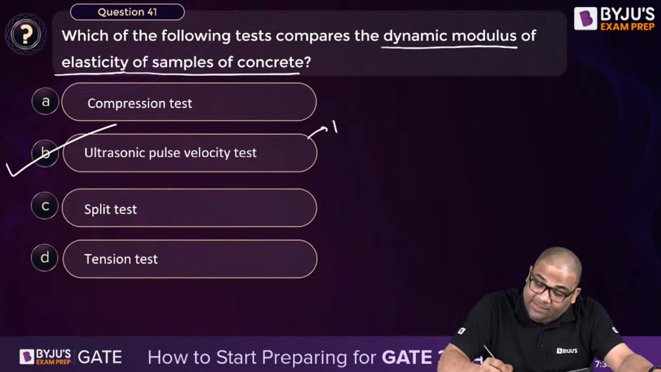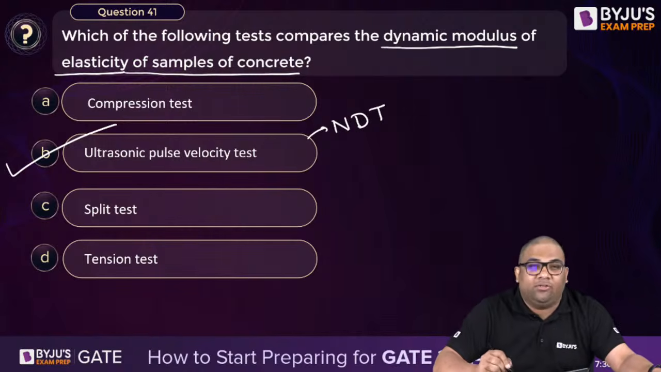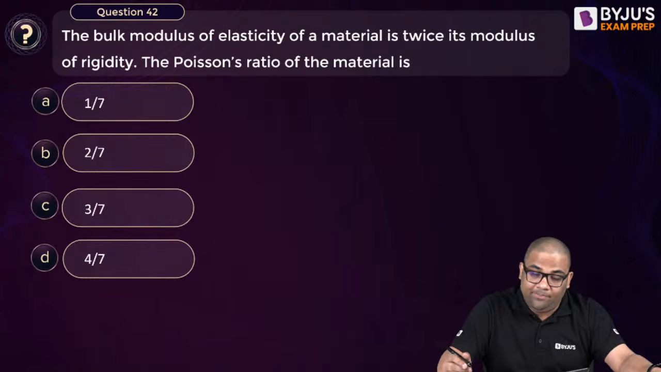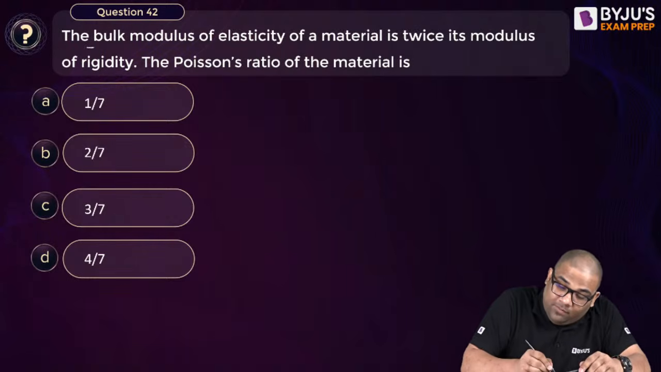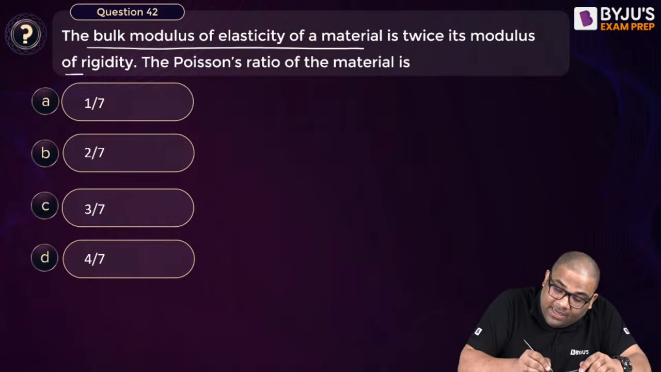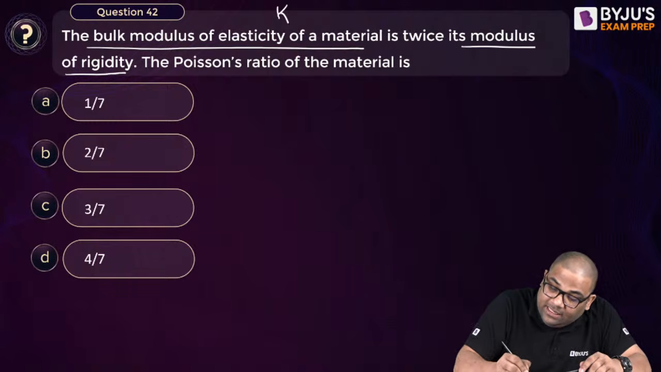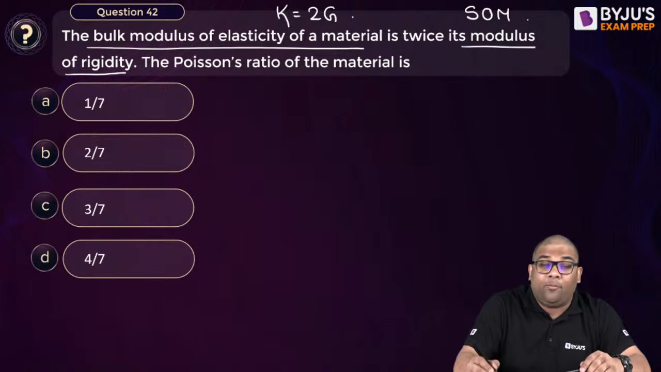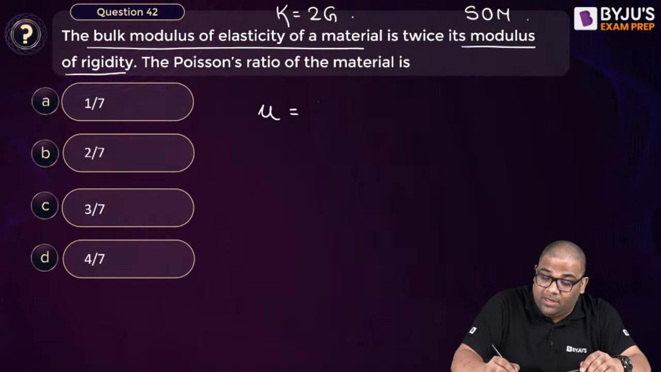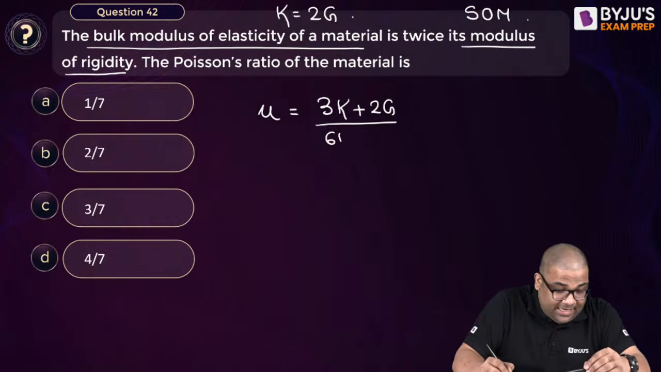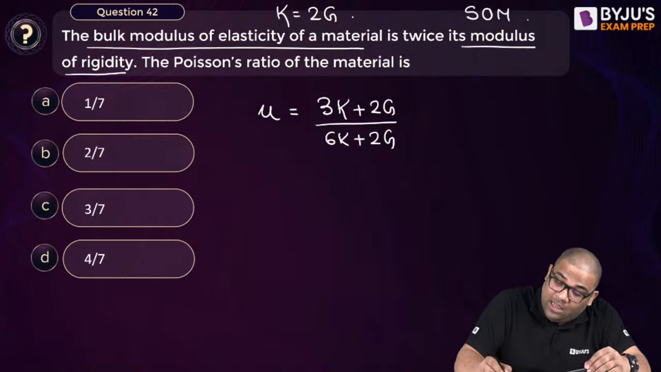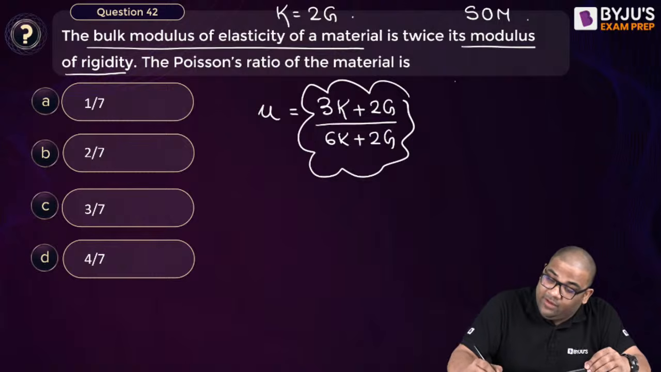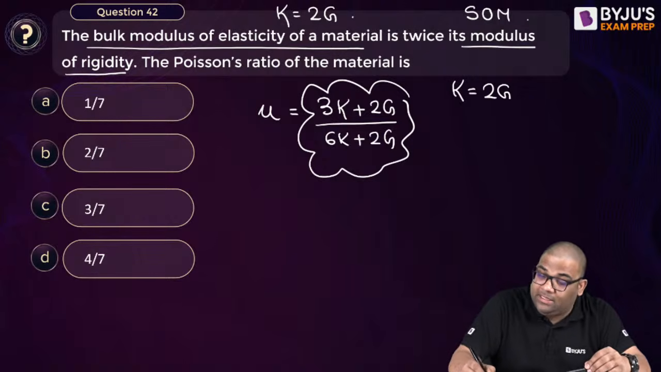It's an NDT. NDT means what? Non-destructive test, right? 42nd question. This you can answer. The bulk modulus of the material is twice that of modulus of rigidity, right? What is the Poisson's ratio? It is from SOM. Now Poisson's ratio, there is a formula you should remember. What is that formula? (3K minus 2G) by (6K plus 2G), right? This is the formula. Now given K is equal to 2G. Now solve this and give me the answer.